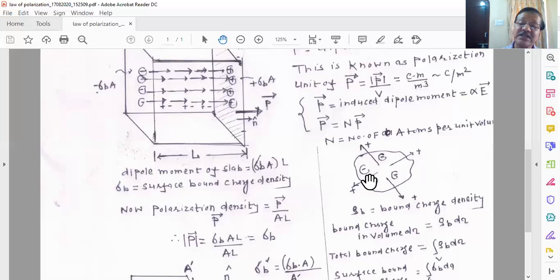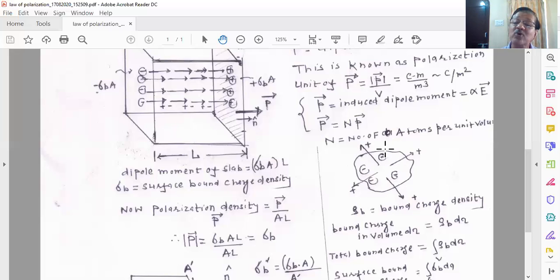So these negative charges, which are induced because of the polarization, because the specimen is electrically neutral, there should be exactly equal opposite charges, and they will also be induced over the surface of the dielectric material.